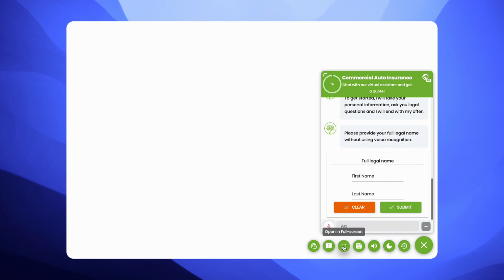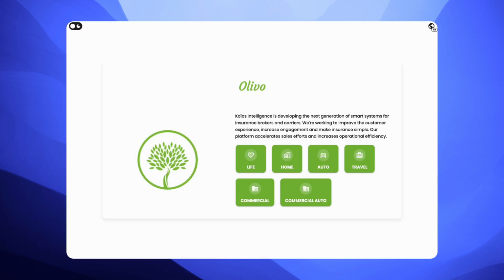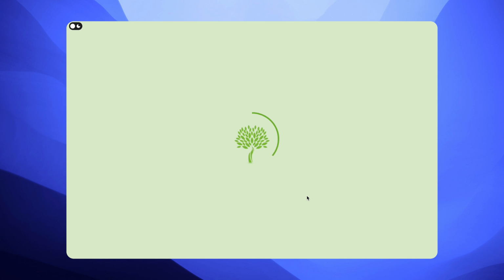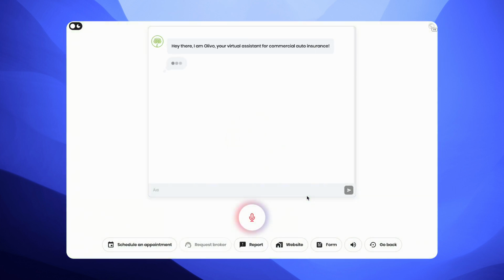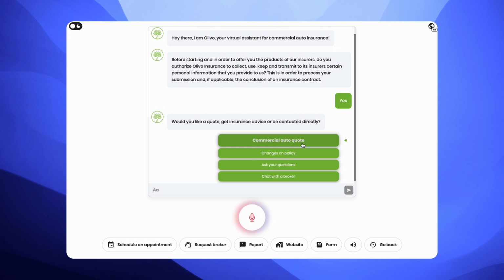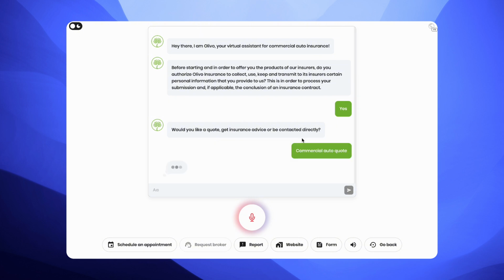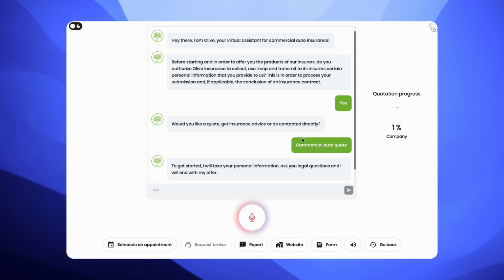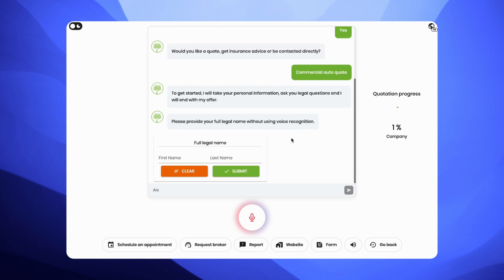The process begins by selecting an insurance product. After selecting commercial automobile, the client can begin to ask questions, start a quotation, or book an appointment with a broker. Answers can be inputted by selecting corresponding buttons, typing messages, or recording voice memos. Let's try all three methods now.